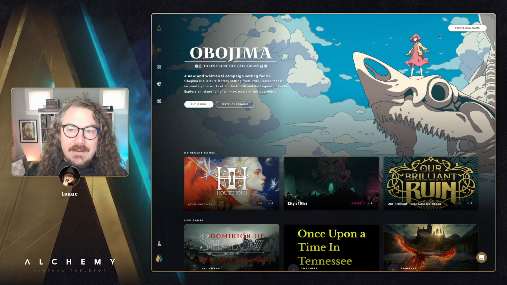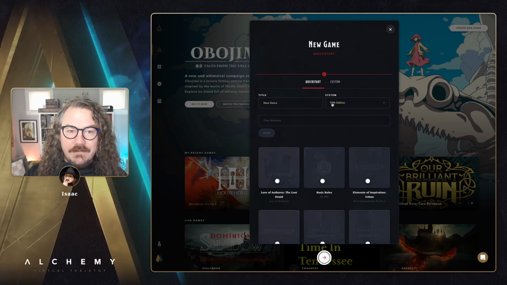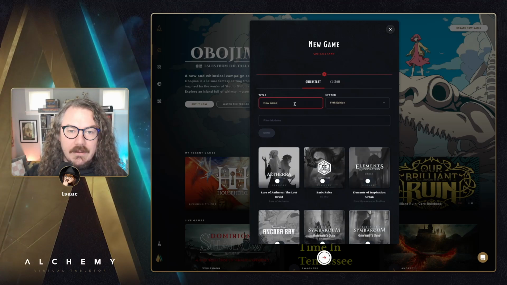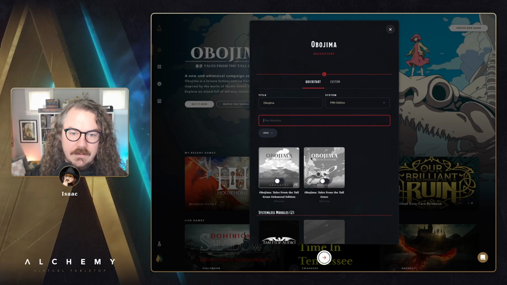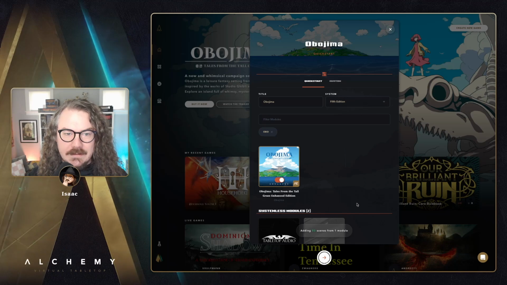Let's dive into a game. I'm going to go ahead and create a new game here. It's a 5th edition supplement, so I'll find it under my 5th edition system. And we'll filter that down to just the Obojima goodness.